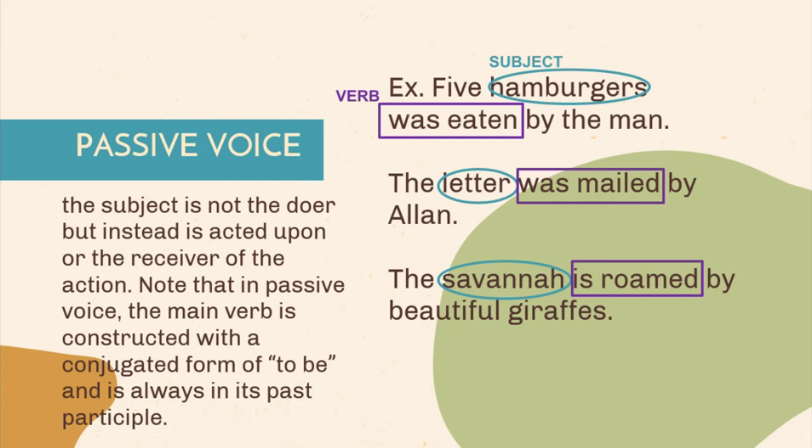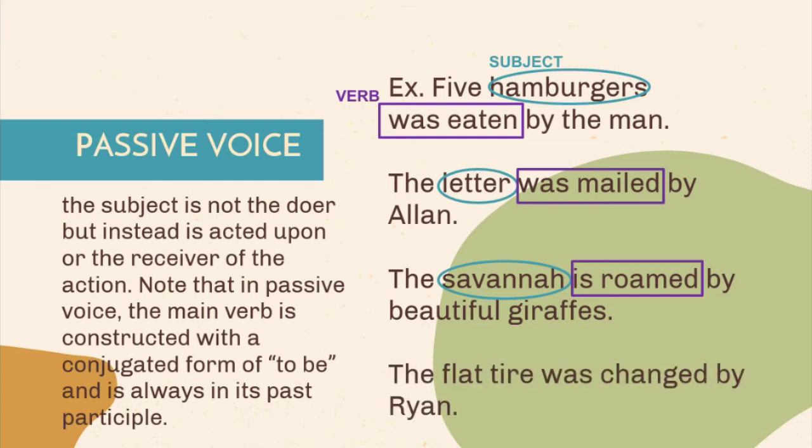Lastly, the flat tire was changed by Ryan. Flat tire is the subject being acted upon by the verb was changed, and Ryan as the doer and the object of preposition in this sentence.